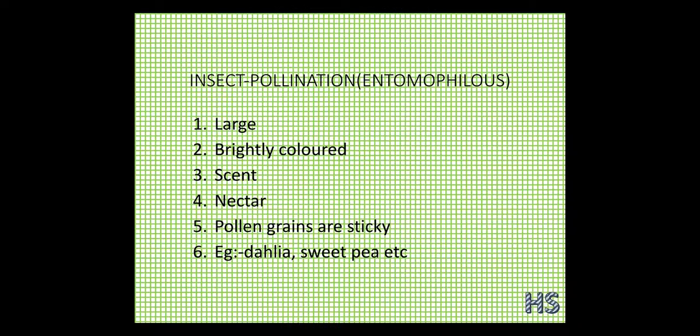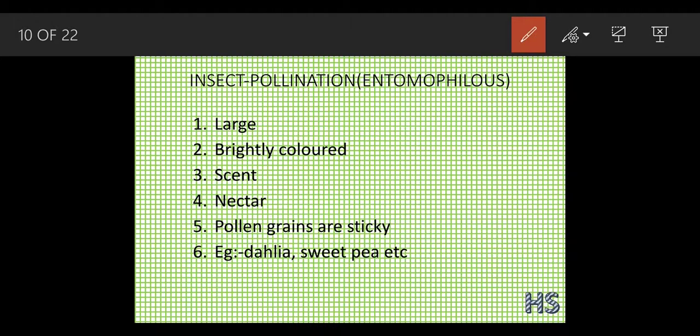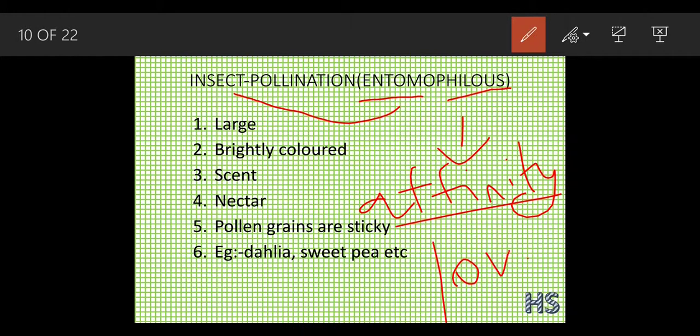Who is going to favor the pollination? First, insect pollination. In biological terms, insect pollination is called entomophilous. The word entomo means insect and philous means loving. The philous means affinity, and the word affinity means love only. What are the things that are quite necessary for insect pollination?